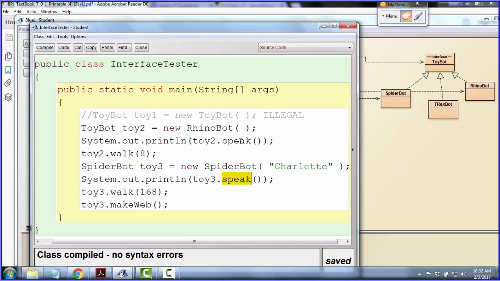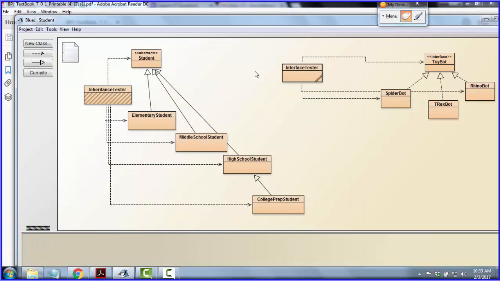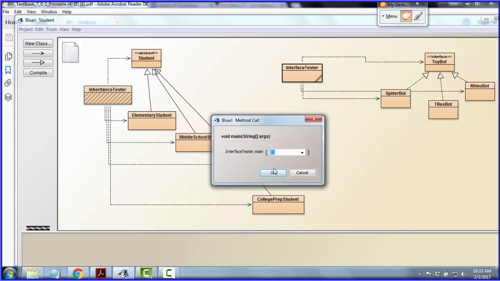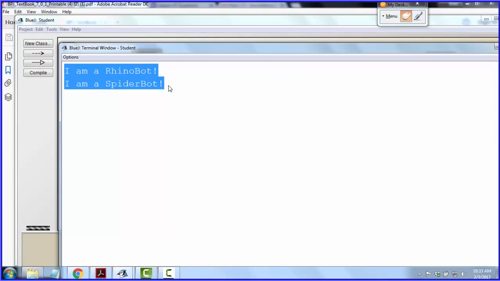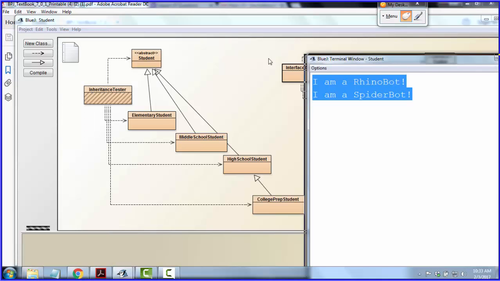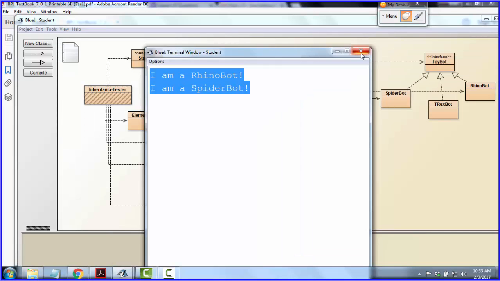This is our polymorphism. If I run this right now, we're going to see two different results. We've got the same method, different implementation, leading to two different results. Again, that's polymorphism, just like we saw previously with the superclasses and subclasses, inheritance.